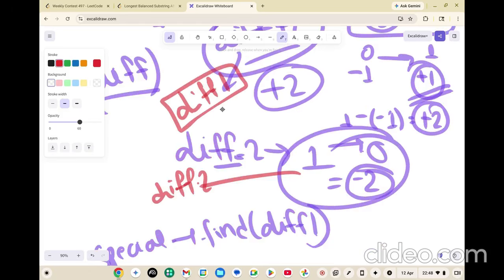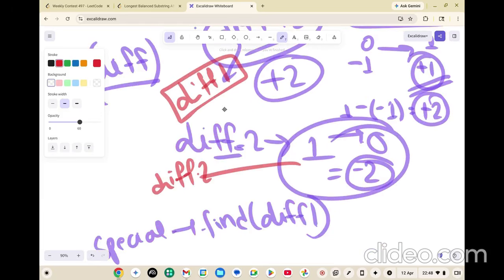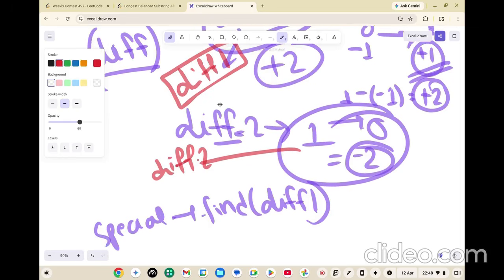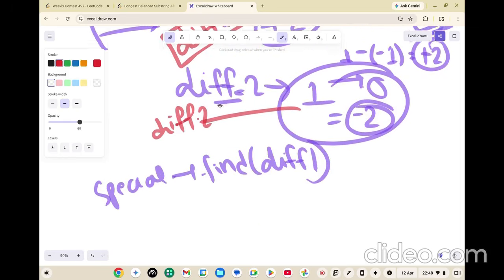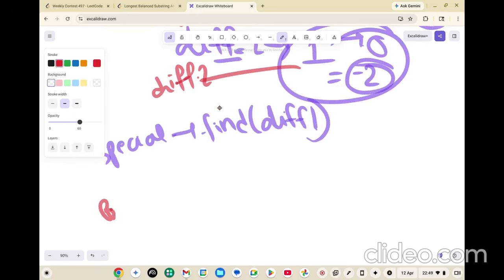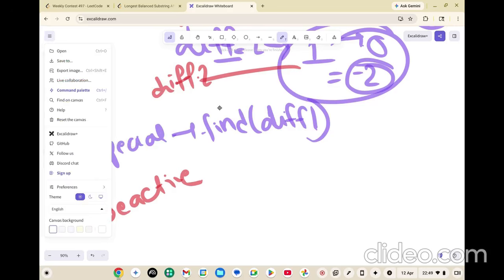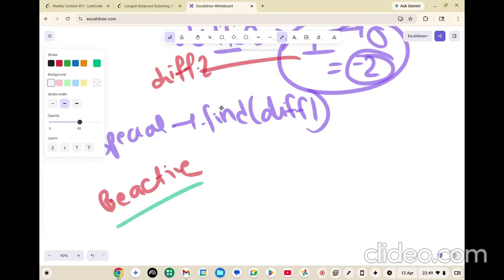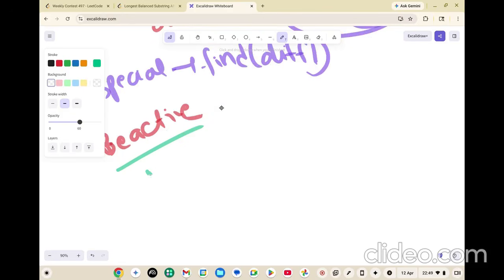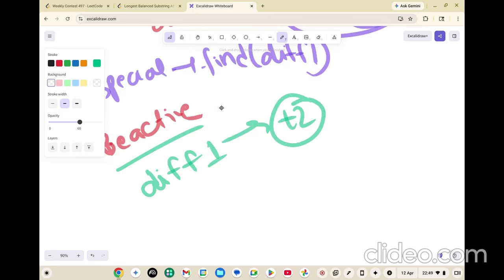See, if you could find that difference in the map, what does that mean? Now be a bit active at this place, because a very important part is coming. Let me change the color as well. Okay, great. Now what I'm trying to say is, whenever you are trying to find difference 1, that means you are trying to do a plus 2. That means you are trying to convert 0 to 1, right?